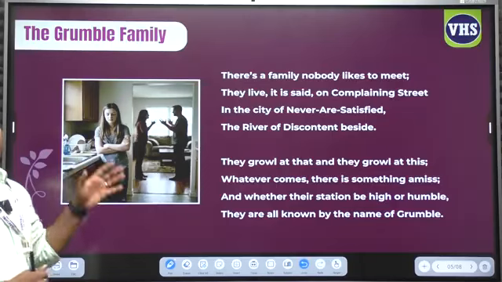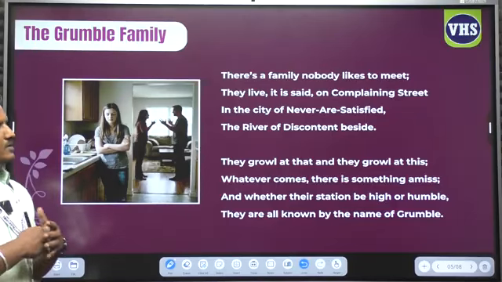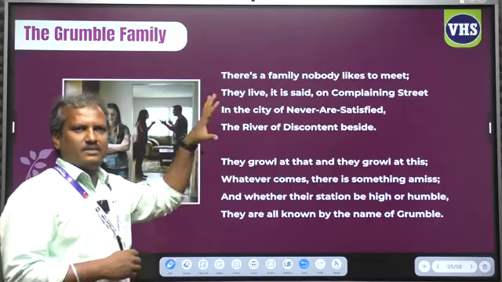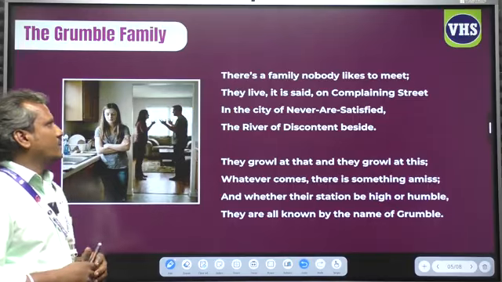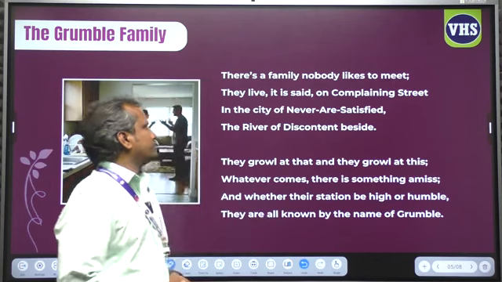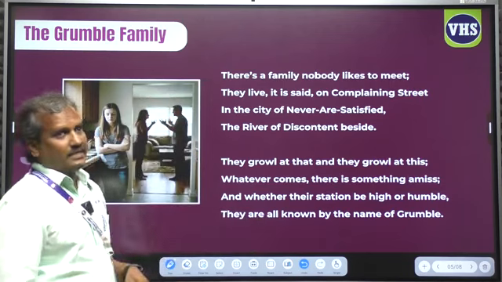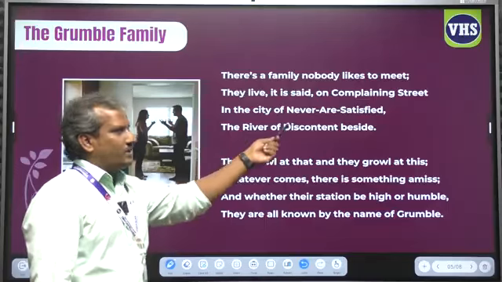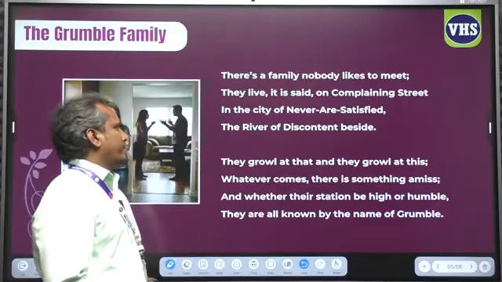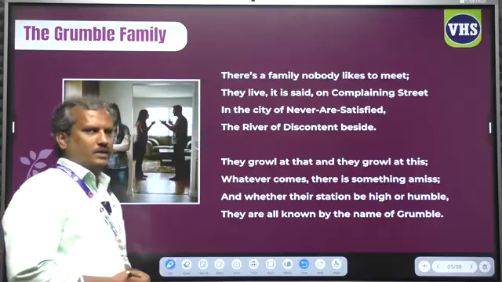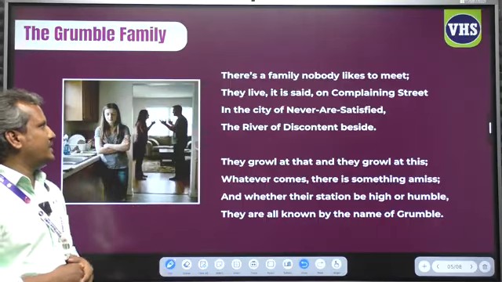Now, the grumble family. Let's learn this poem in detail. Let me read the poem stanza by stanza. Follow. There is a family nobody likes to meet. They live, it is said, on Complaining Street, in the city of Never-Are-Satisfied, the river of Discontent beside. Let us learn this one in detail.